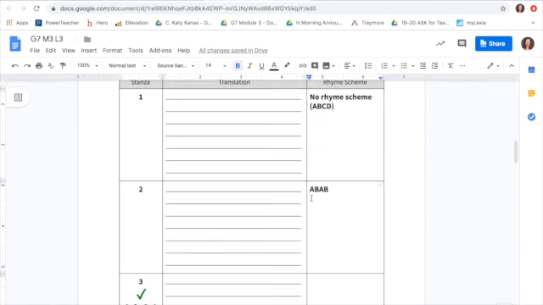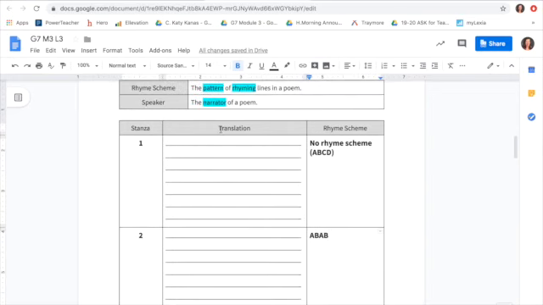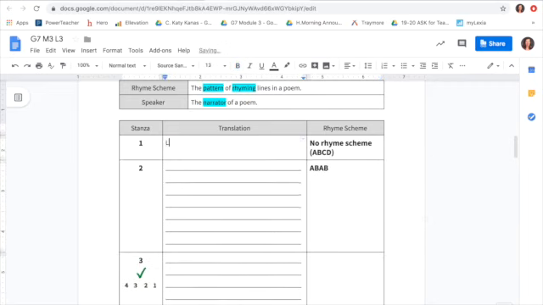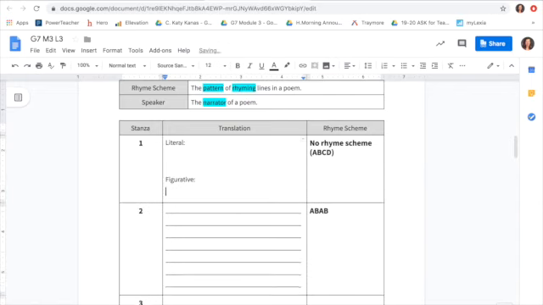Next thing you need to do is translate each stanza. So what this means is just explaining the meaning. So what's important is understanding both the literal and the figurative meaning of the stanza. So go ahead and write these words down like I just did here, and I will explain what this means.